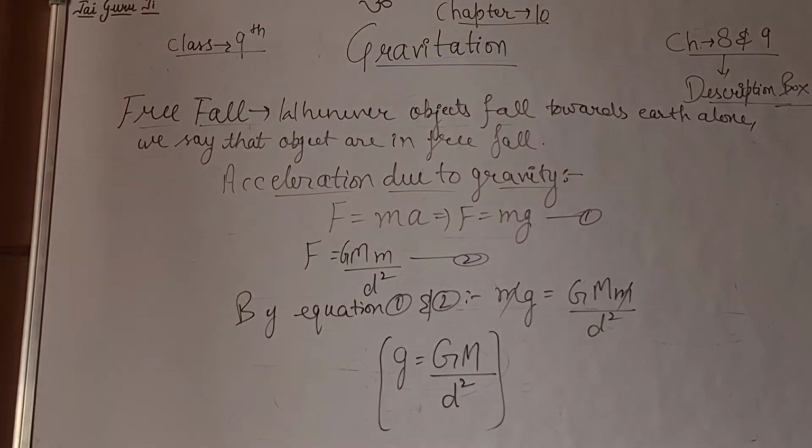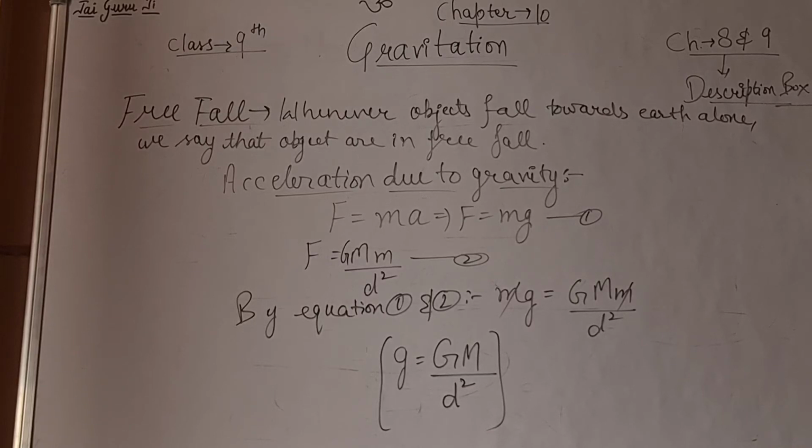So now small g is the acceleration due to gravity, capital G is the gravitational constant, and capital M is the mass of the earth, right? Because the mass of the object got cancelled out. D is the distance between the object and the earth, which can be represented by the radius of the earth, right?